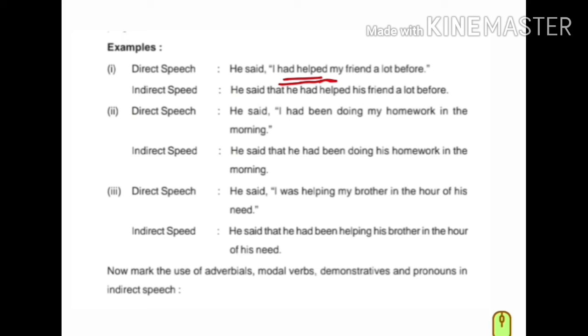Instead of inverted comma, we used that and I became he. Direct speech, he said, "I was helping my brother in the hour of need." In indirect speech, he said that he had been helping his brother in the hour of need. Okay. Now, let's move.